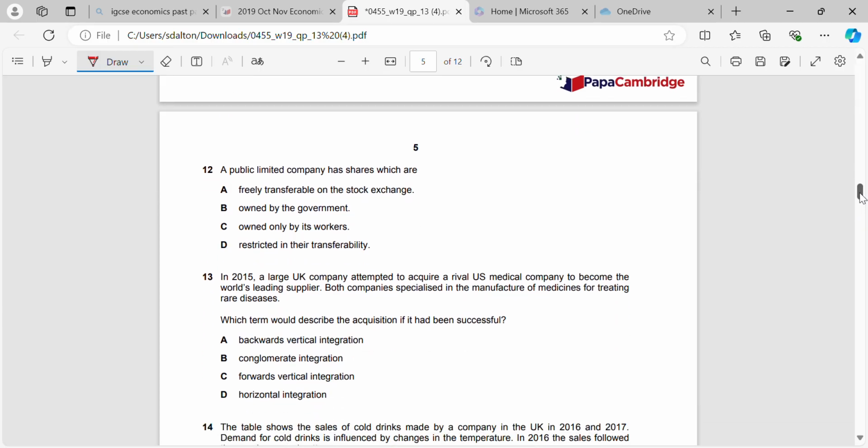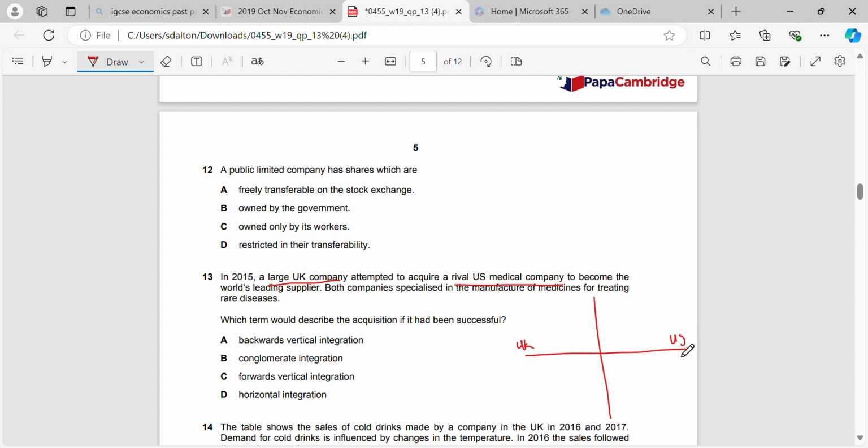Okay, 13. We just need to know our types of mergers for these questions. Really, it's very simple. If the companies, in this case, are doing the same thing. So a large UK company is acquiring a rival. We know they're doing the same thing. That makes them horizontal, right? Because they're both doing the same thing. They're on the same line, right? So here we'll have the UK company, and here we'll have the US company.